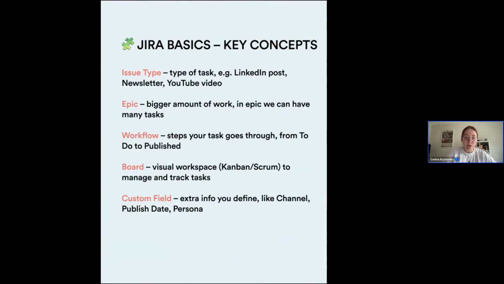And right now, just a few concepts to make sure that you will understand what I'm talking about later. So what's an issue type or work type? Because Atlassian makes some changes. This is a piece of work, for example a task, bug, LinkedIn article, newsletter, something we have to do, and it will be one card on the board. An epic is a bigger amount of work, so one epic can have many tasks inside. And we also have a subtask, which is a littler part of a task. So this is a hierarchy, like a tree: epic, task, subtask. And it's all according to the work.